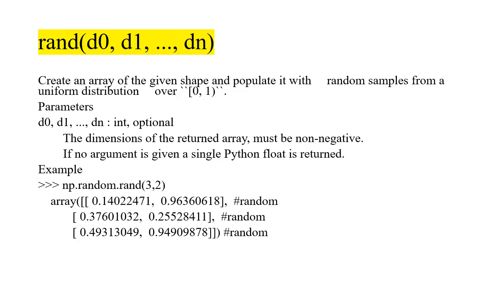That means you will have a 3 by 2 random array. 3 by 2 means there will be 3 rows and 2 columns. In other words, there will be 3 elements along the 0th axis and 2 elements along the first axis. So this is the 0th axis and this is the first axis.